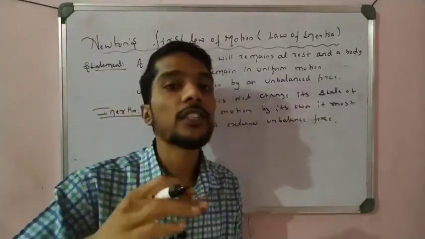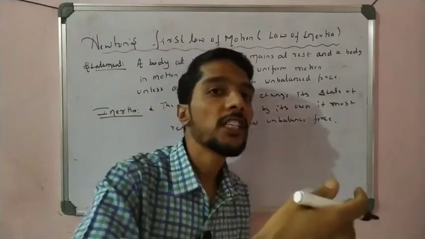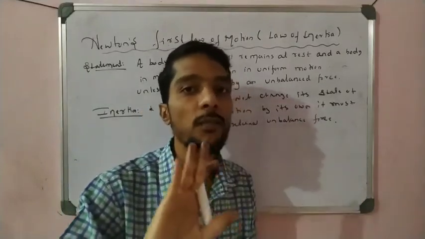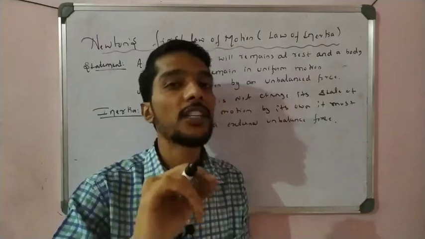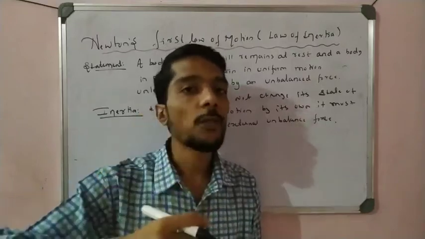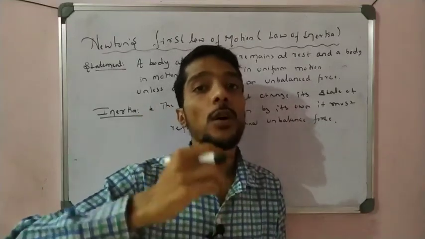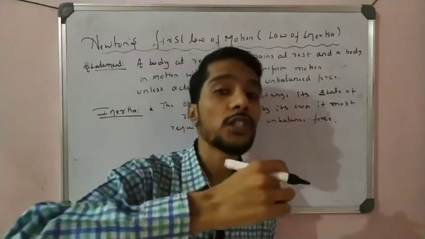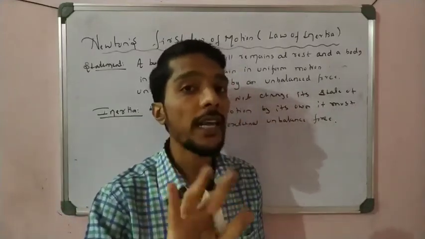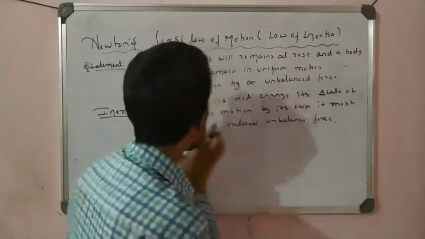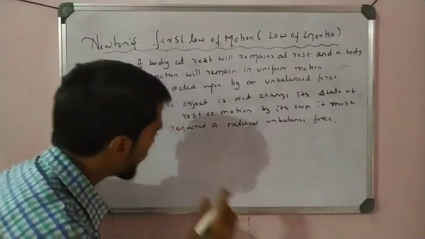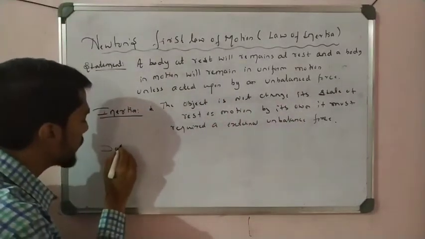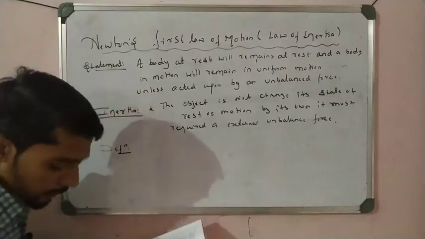If an object started to change its rest on its own, there would be something wrong in your room. But in nature we observe that any object does not change its position from rest to motion or motion to rest on its own; it requires an external force. That is called inertia. So write the definition of inertia, students. What is the definition of inertia here?